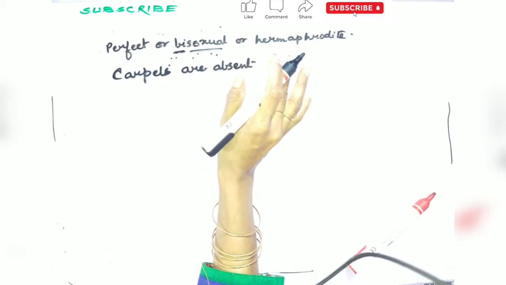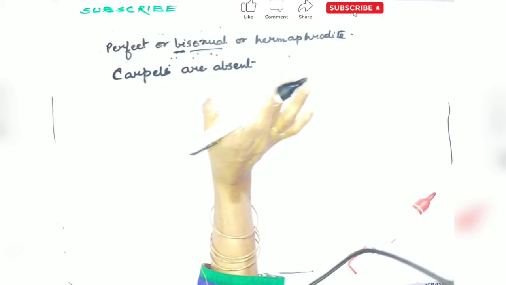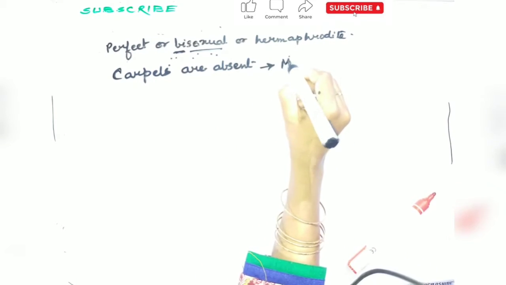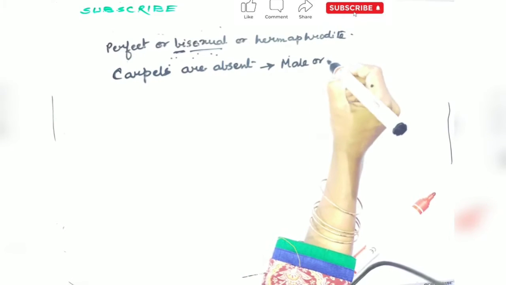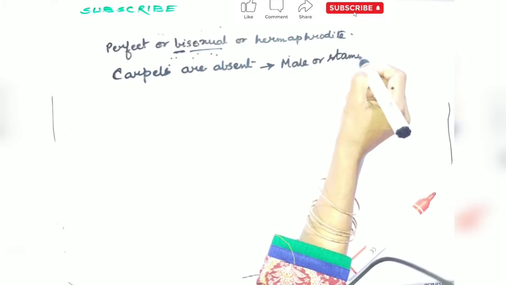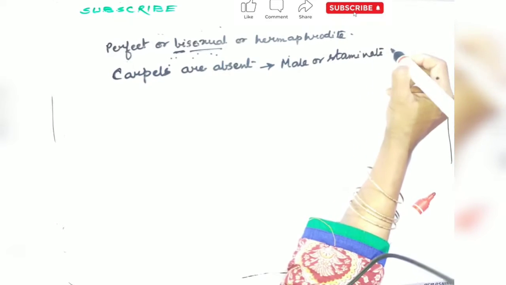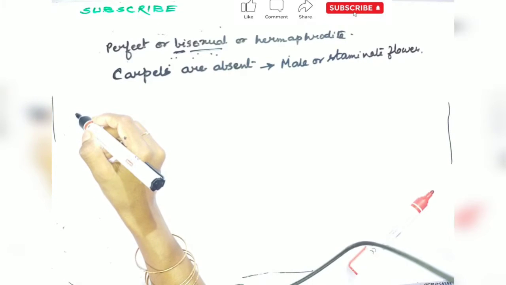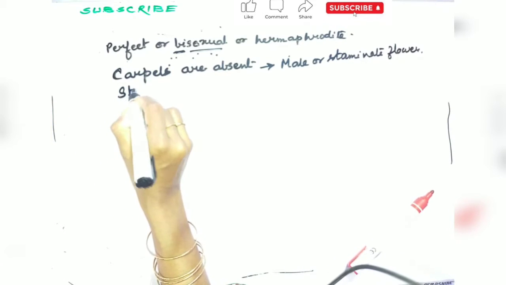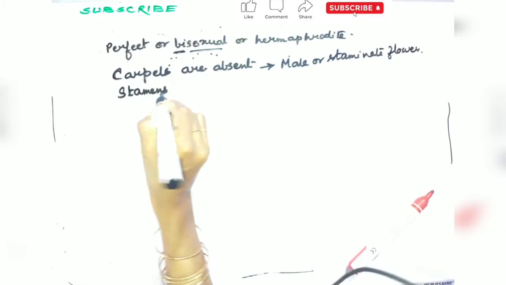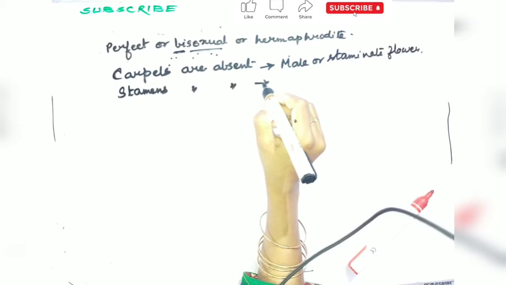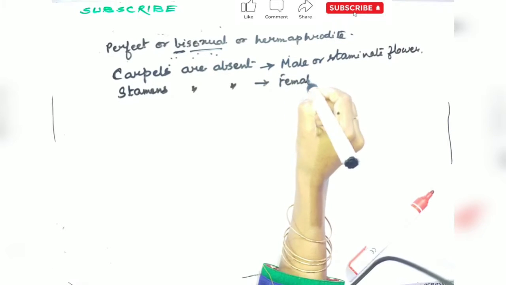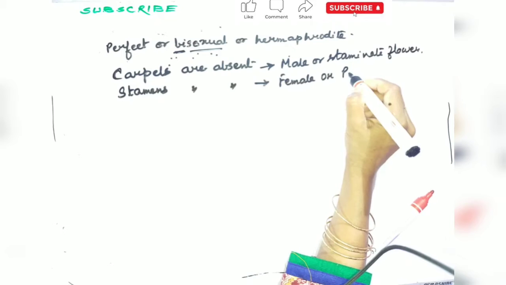In unisexual flowers, followed what I am telling, if carpels are absent, it is termed as male flower or the staminate flower. And when stamens are absent, then it is known as female or pistillate flower.